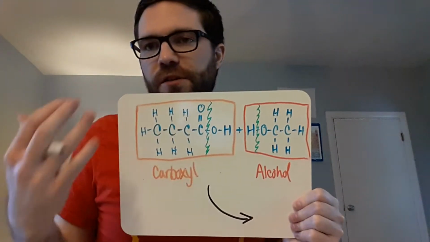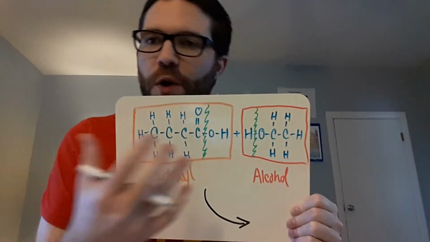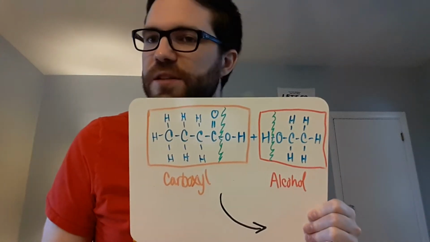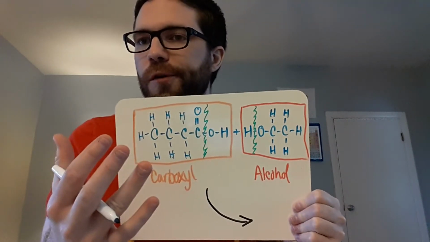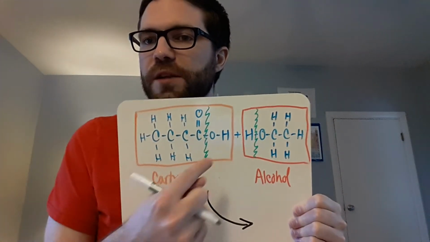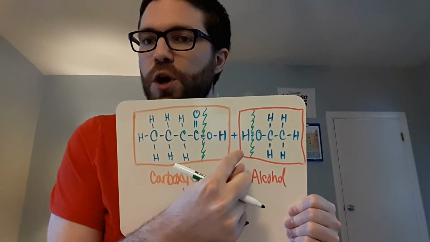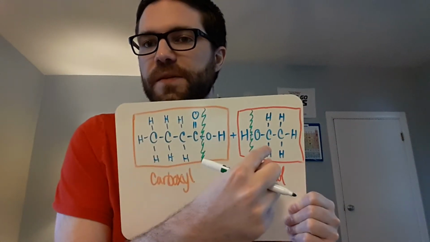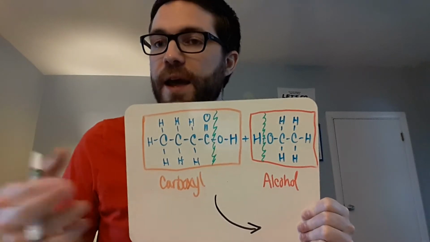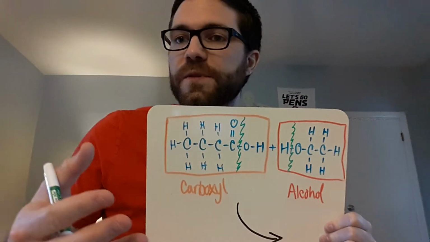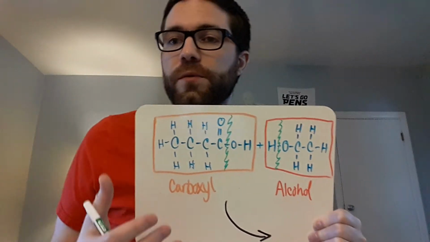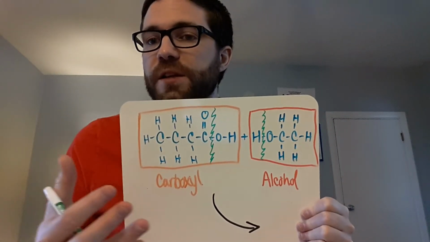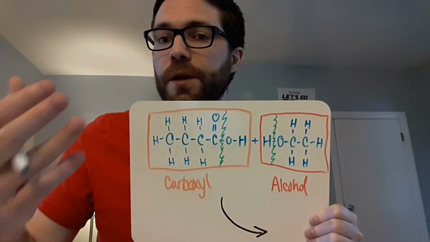Now, these things aren't just going to all float around in space and then be broken down and just exist as pieces and parts, but rather they're going to switch up and partner with some of the pieces that remain. So this piece and this piece here are going to partner up. And this piece here are going to partner up. And at the end, you're going to have the same atoms and elements, but you'll have different molecules. You have different molecules because they've rearranged into something new, right?